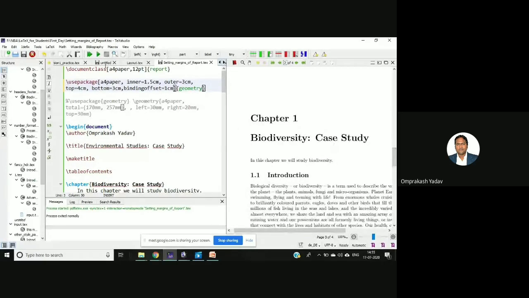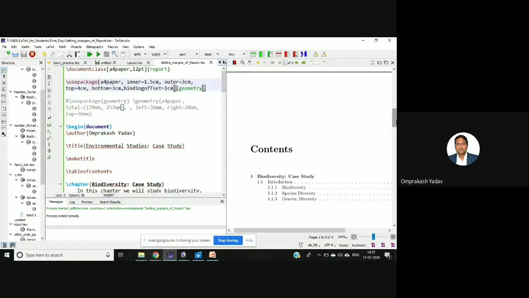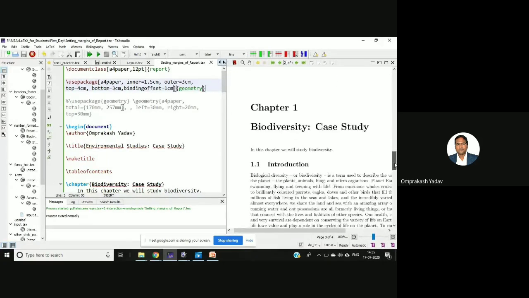Okay, run this. See, the top margin got changed. Here also the top margin got changed.